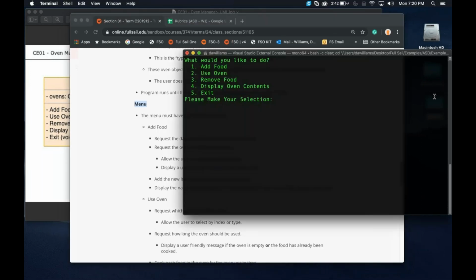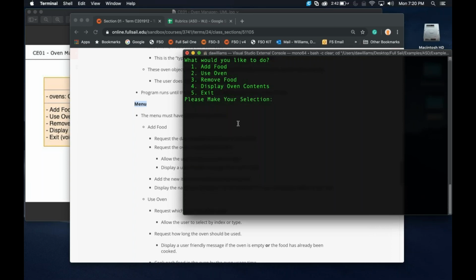So let's first try something wrong. I'm going to type in cat, because it's my favorite thing to type in. Invalid response, won't let me do it. How about a number that's not on there, like 8? Invalid response, can't do it. Now I'm pretty convinced that this prompt is validated, so the user has to type in 1, 2, 3, 4, or 5, and then we'll be good.